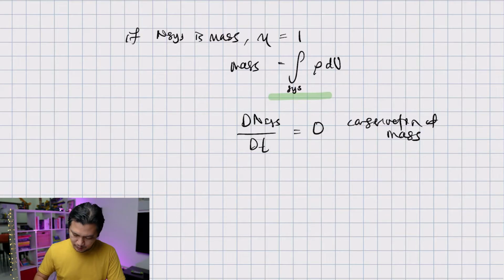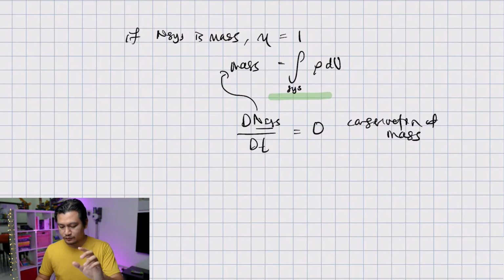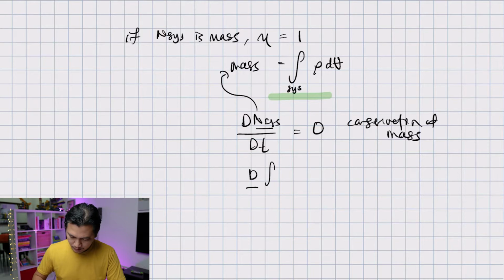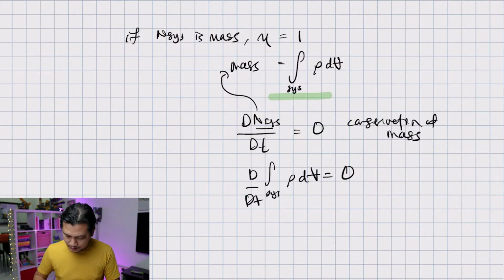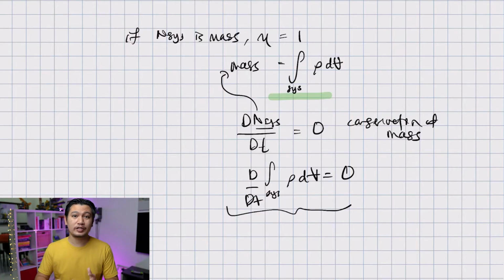Because N system equals mass, which equals the integration of rho dV, it becomes d over dt of the integration over the system of rho dV equal to 0. And this gives you back the equation for conservation of mass.